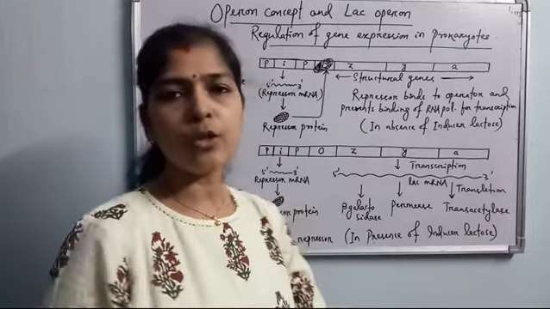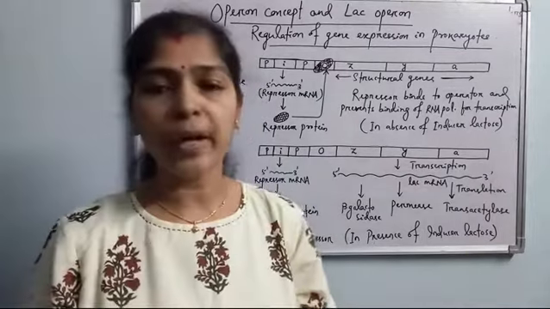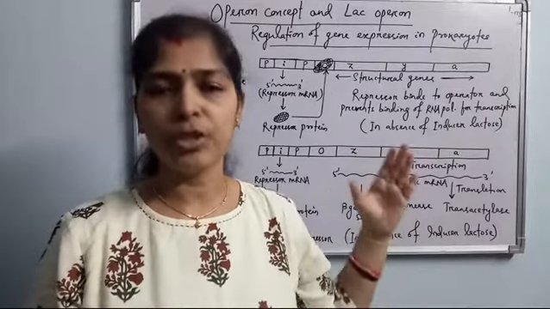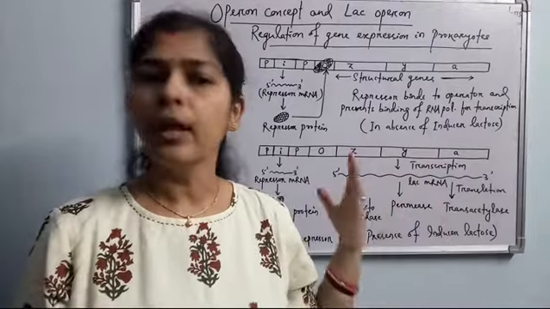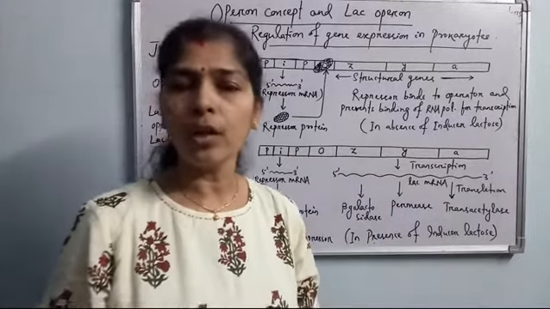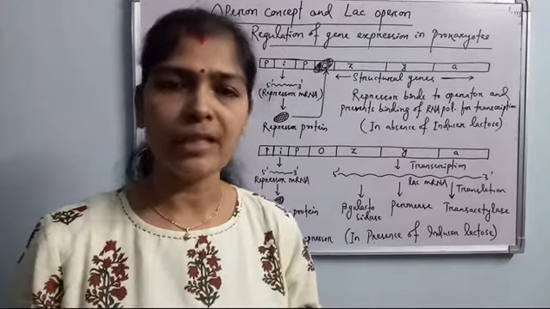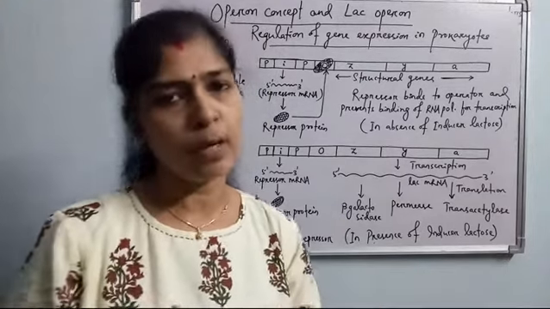So this is all about gene expression in prokaryotes. Briefly we have discussed the lac operon, how it is switched on and off depending upon the presence or absence of lactose, the inducer. Next class we will discuss the repressible operon system, with the example of the tryptophan operon system.